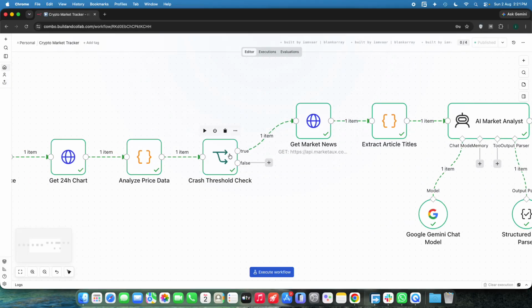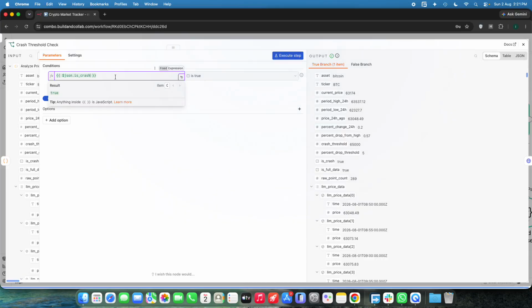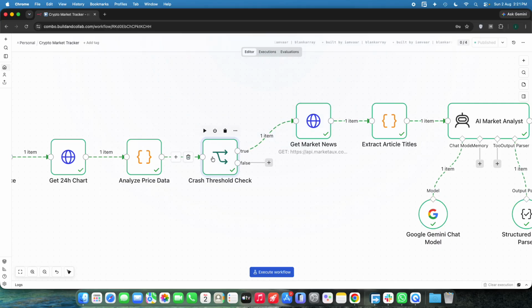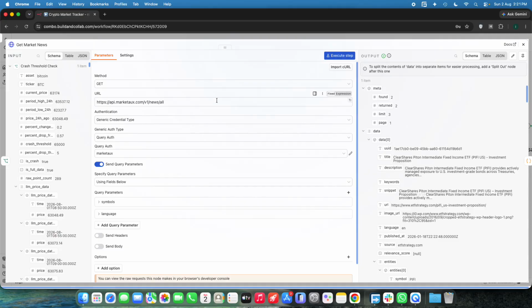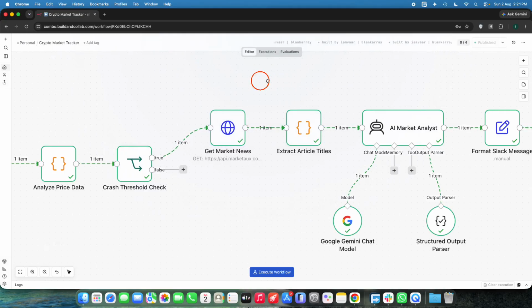And after that, we will check whether the market is crashing or not. If the crash is true, we will pass all the structured information from the code node forward. And after that, we will read the market news with the Marketaux API out there.